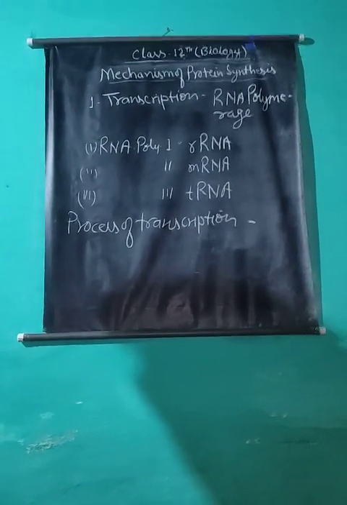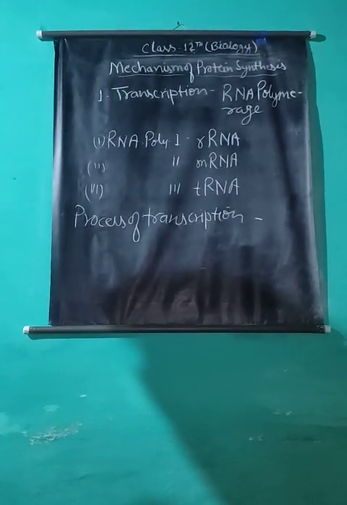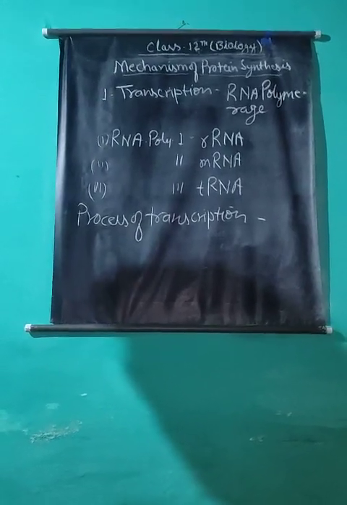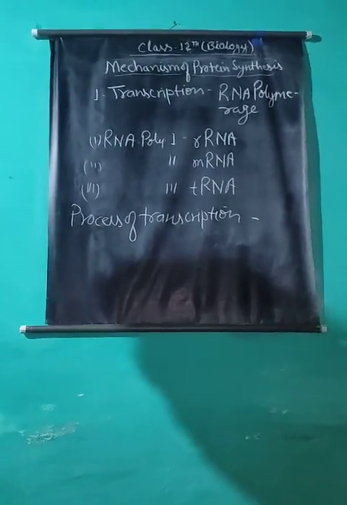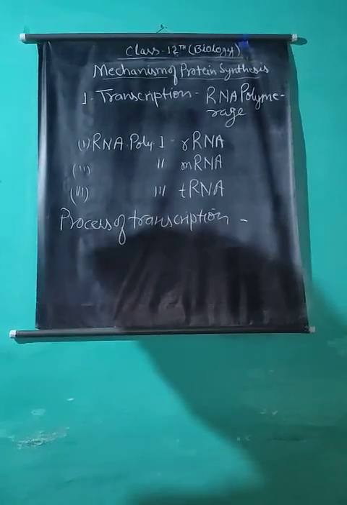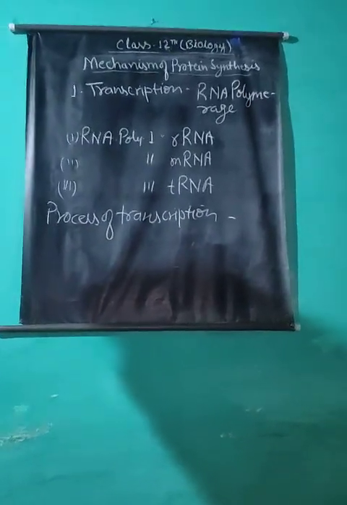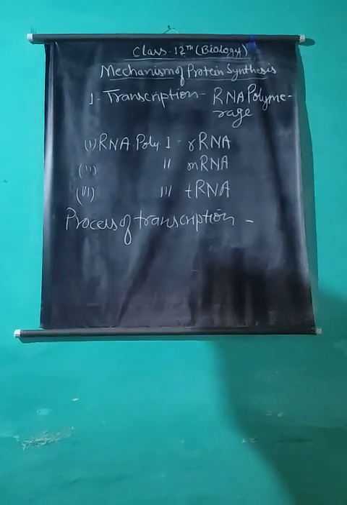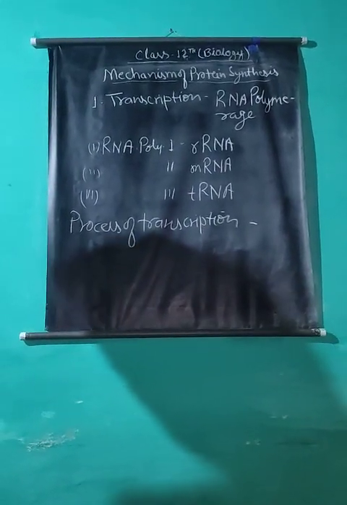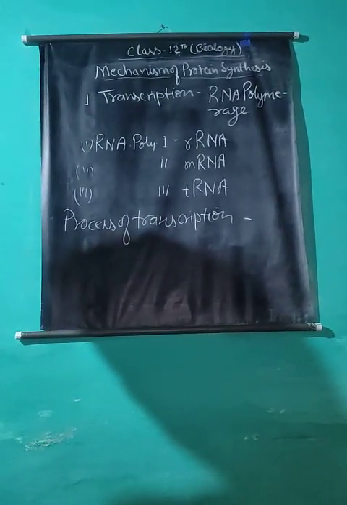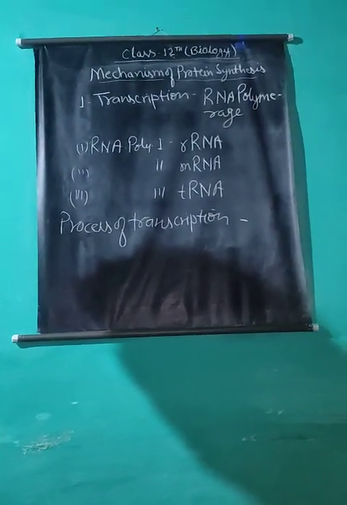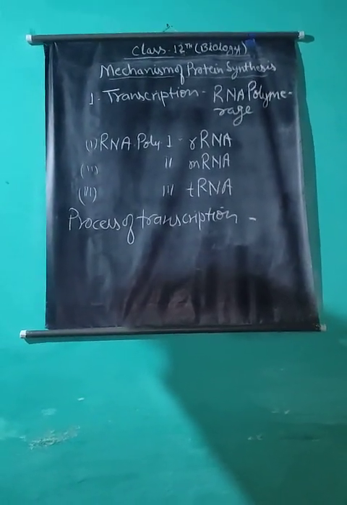Termination of messenger RNA chain growth occurs at the termination site by rho factor. During transcription, for every cytosine in the DNA molecule, a guanine is inserted in the messenger RNA strand.